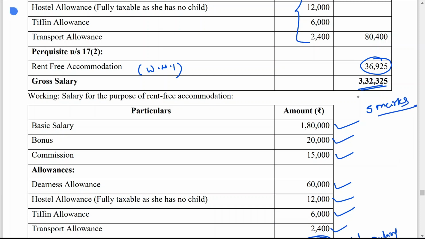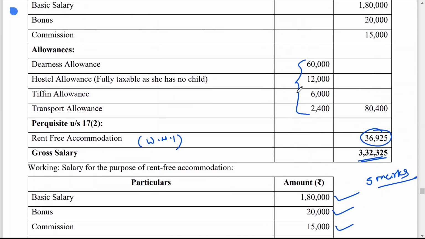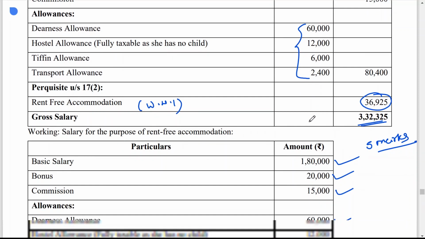And some of the MCQs which I already discussed, like the rate of percentage, 15%, 7.5%, 10% in case of furniture, how to find out the value, all those things can be asked. And one very small example related to this can also be asked in the examination. If salary is given, you have to find out just whether 15%, 10% or 7.5% is applicable. That you have to tell, because salary is given and you have to find out 15, 10 or 7.5%. So this way MCQ can be asked from this.